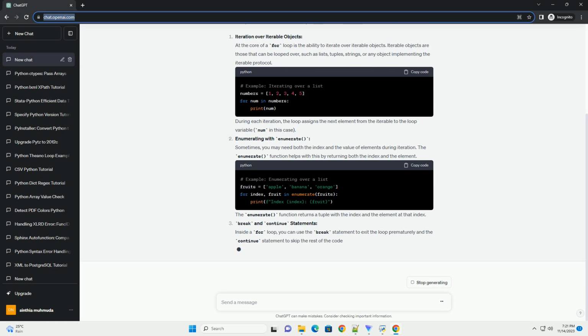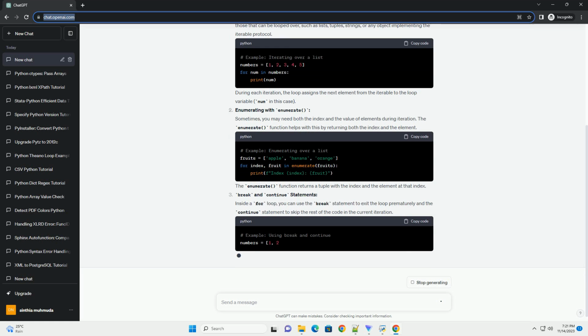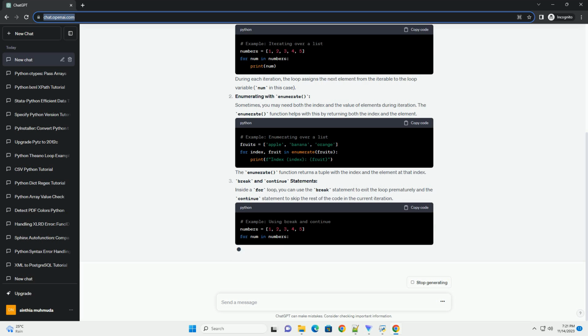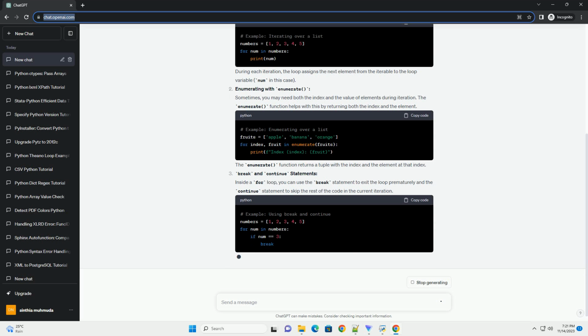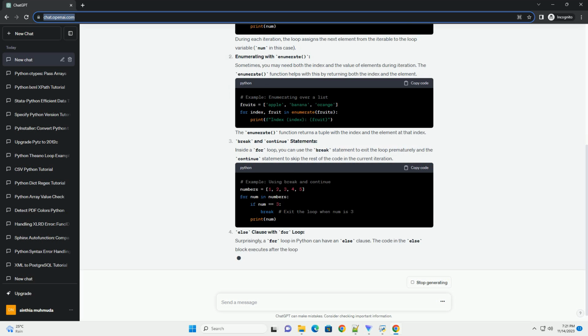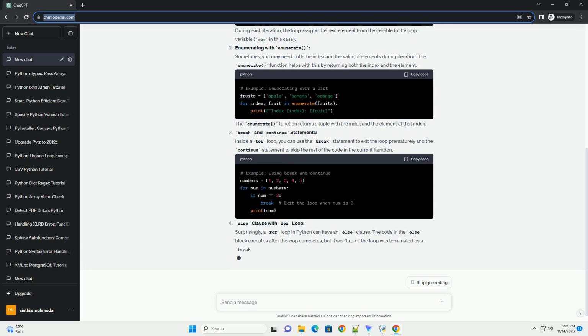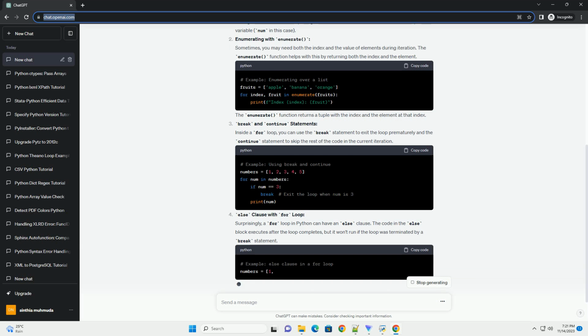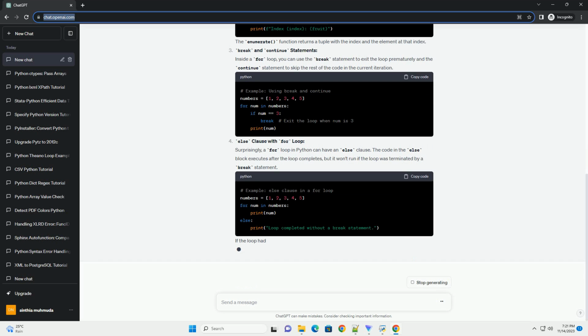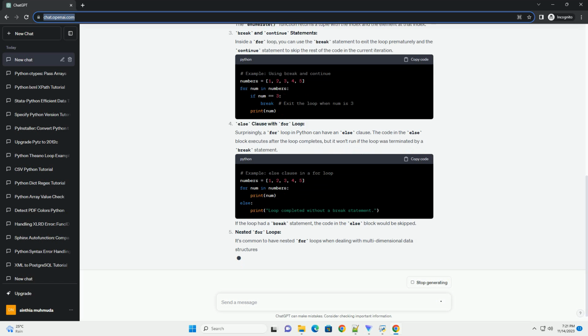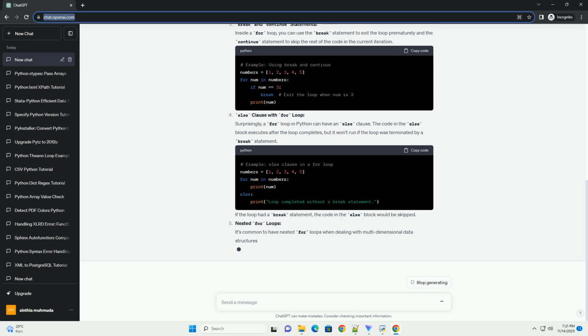Iteration over iterable objects. At the core of a for loop is the ability to iterate over iterable objects. Iterable objects are those that can be looped over, such as lists, tuples, strings, or any object implementing the iterable protocol. During each iteration, the loop assigns the next element from the iterable to the loop variable, number in this case.